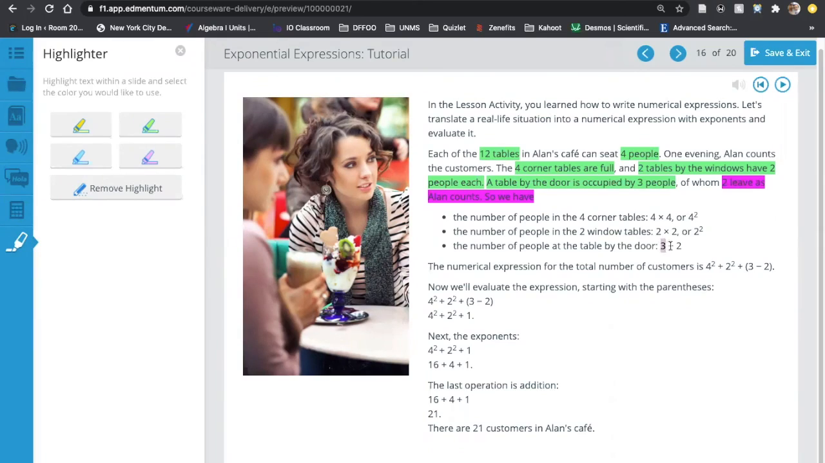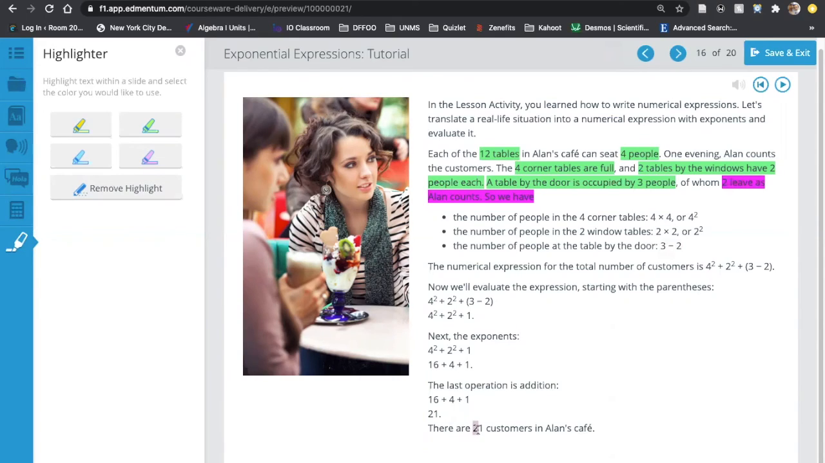But they're just writing it all out as an expression. That's what 3 minus 2. So we had 3 people, 2 left gives us just 3 minus 2. So if you were to write that whole thing out as an expression, this here is what we would end up with. 4 squared plus 2 squared plus 3 minus 2. You do the math over here, just following the order of operations is pretty straightforward. And we get 21 customers, right?